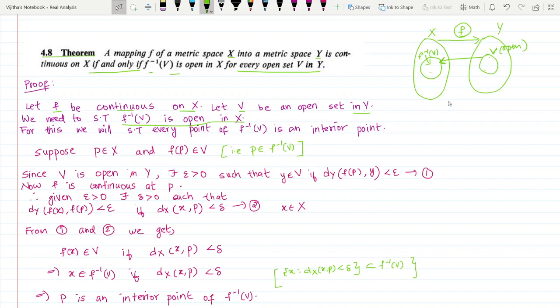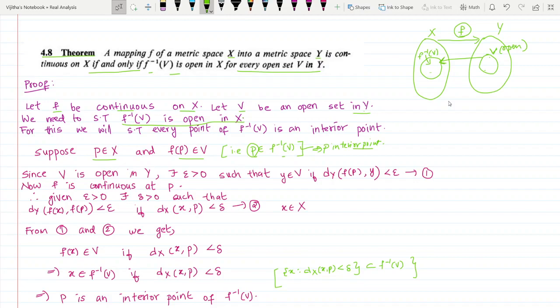So suppose P is an element of X such that its image F of P is in V. That is, P is an element of F inverse of V. Now our aim is to show that P is an interior point. By definition, we have to find a neighborhood of P which is fully contained in F inverse of V.